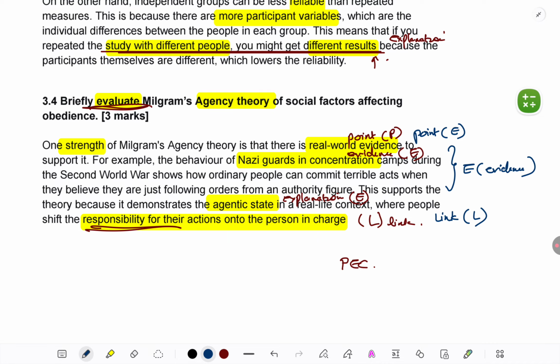Why do students feel one point is less? Because they'll just write one strength is real world evidence in the Nazi situation. That's it. One or two sentences, and they feel this is not looking like enough. Why is it not looking like enough? Because there's no explanation. What is the real world evidence when it comes to Nazi soldiers? You have to explain. They were in an agentic state when they performed atrocities because they blamed the authority figure for compelling them to do those actions. This reasoning or explanation is not there.